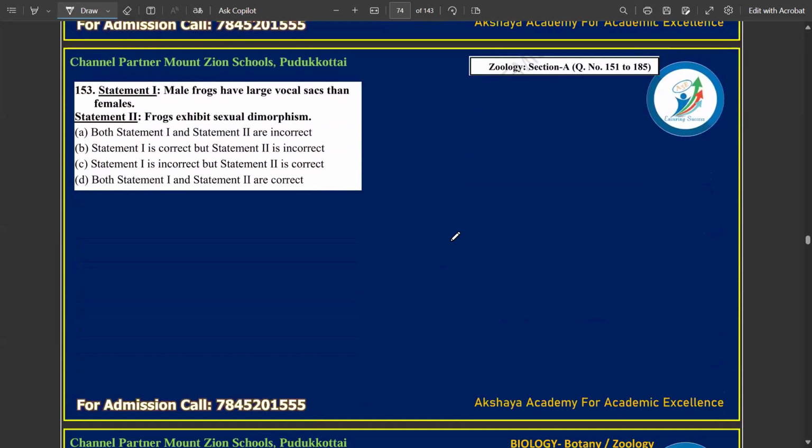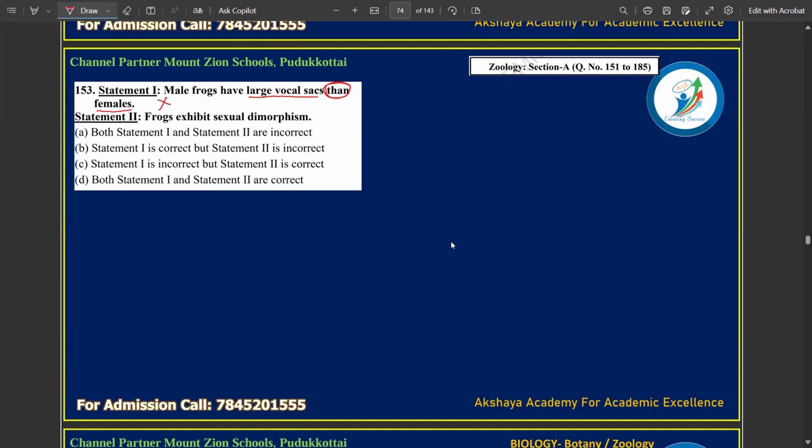Then you have the next question. It's a confusing question if you don't take care. Male frogs have large vocal sacs, it's true. The word is 'than'. Females don't have vocal sacs. When females don't have vocal sacs, you cannot compare whether it's large or small. You can compare between two male frogs, that this male frog has a larger one than that male frog. You cannot compare a male frog with a female frog, because female frogs don't have a vocal sac. So this statement is wrong.